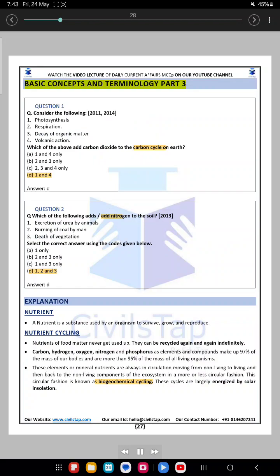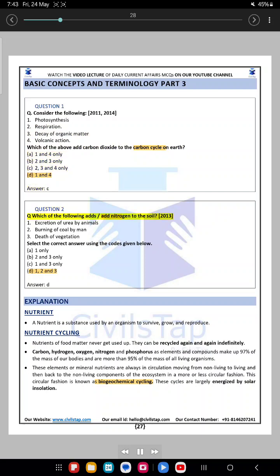Basic concepts and terminology, part 3. Question 1. Consider the following. 2011-2014. 1. Photosynthesis. 2. Respiration. 3. Decay of organic matter. 4. Volcanic action. Which of the above add carbon dioxide to the carbon cycle on Earth? A. 1 and 4 only. B. 2 and 3 only. C. 2, 3 and 4 only. D. 1 and 4. Answer: C.